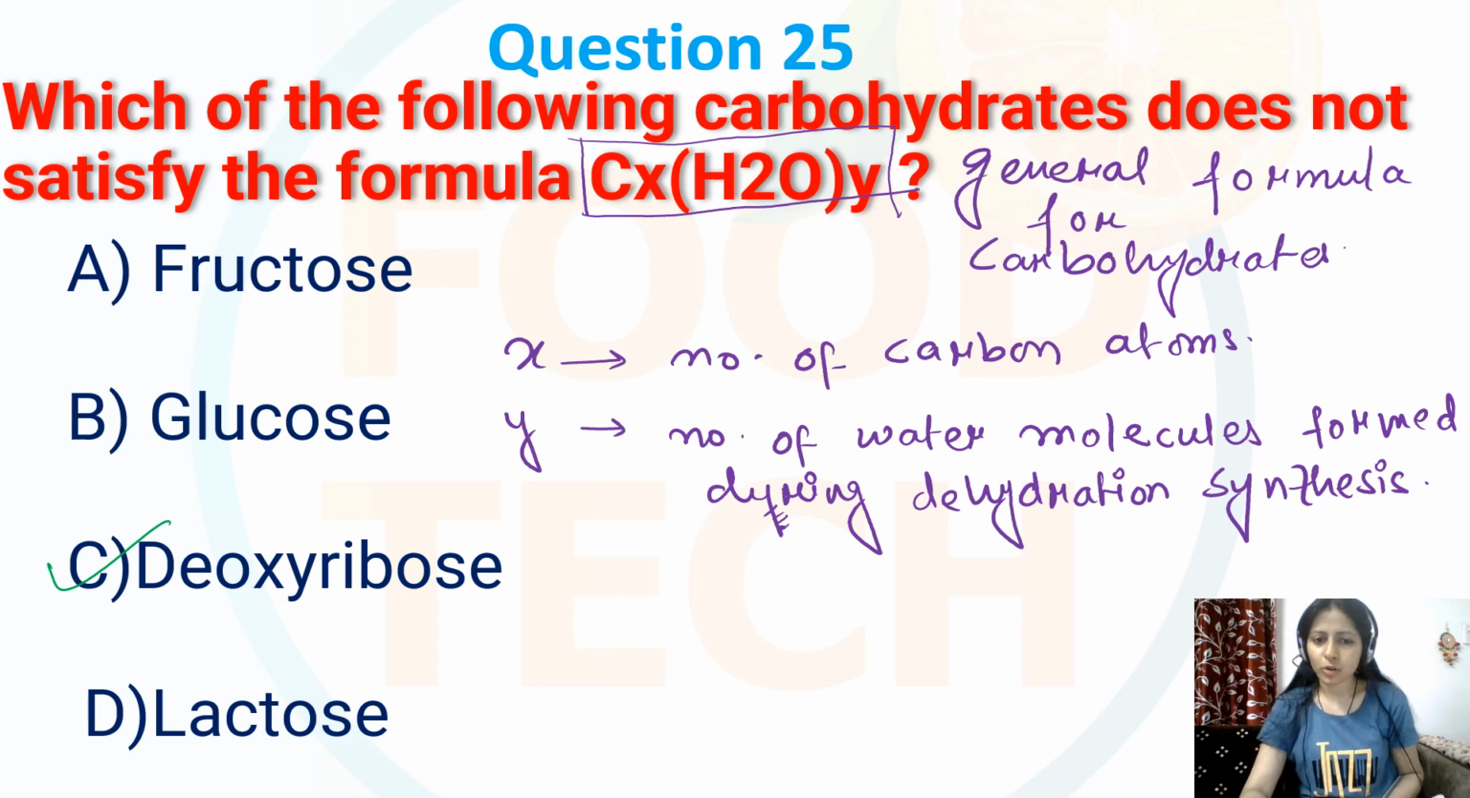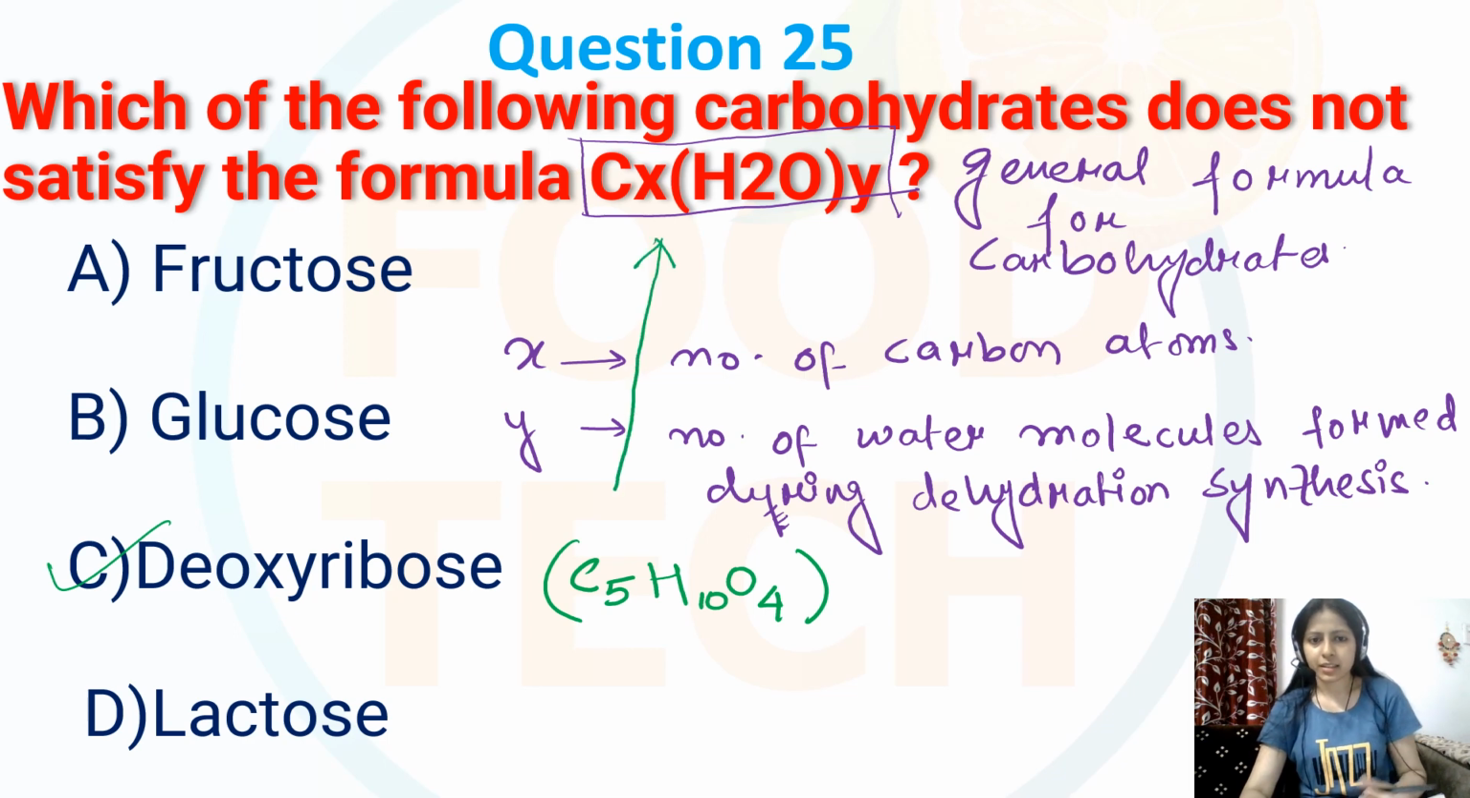So what is the formula of it? It is C5H10O4. So it does not satisfy this general formula. My correct option is C. However, it is important to note that this formula is a generalization and it may not apply to all carbohydrates.